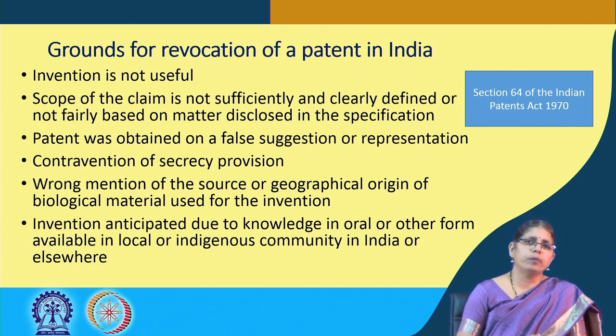And wherever the scope of a claim is not clearly defined, in that case also a case of revocation can be made. What does that mean? In cases where claims do not have the matching description, you can have the context of insufficiency brought in. Also, if the claims are not fairly based on the matter disclosed in the specification.